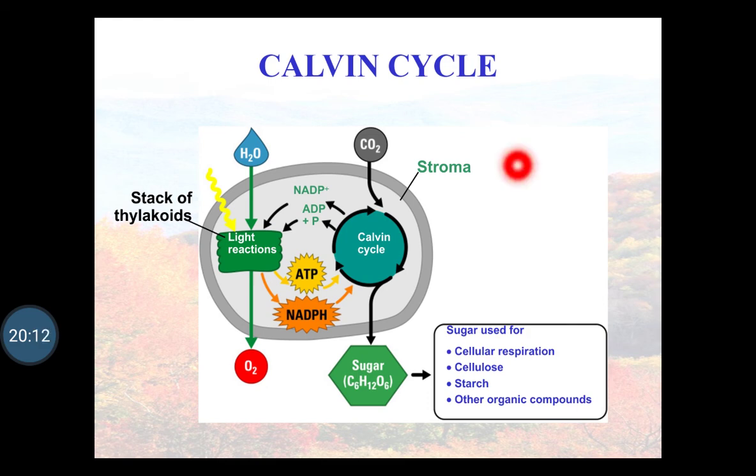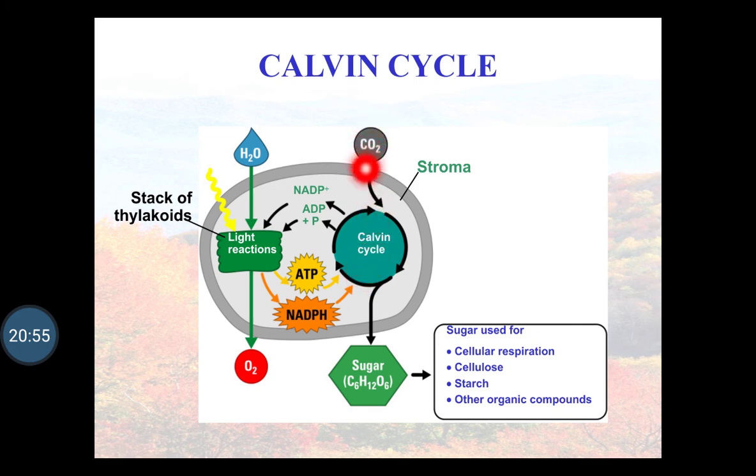This Calvin cycle or the dark reaction occurs in the thylakoid membrane region of the plant; this is the photo part and this is the synthesis part. In the photo part, lysis of water takes place, light energy is absorbed, and the process takes place in the stacks of the thylakoids. Oxygen is released as a byproduct, and the end products of the light reaction are the formation of ATP and NADPH. In the Calvin cycle, they are utilized as energy.